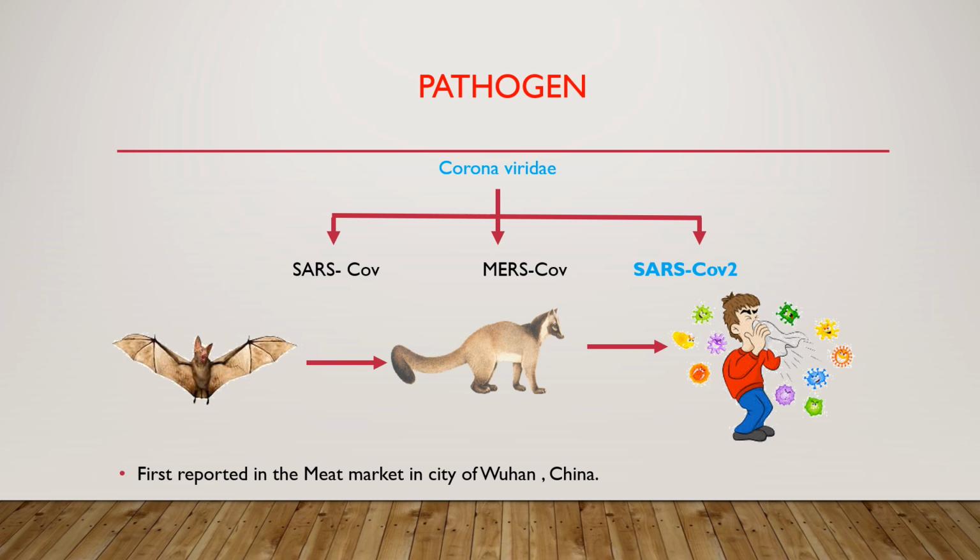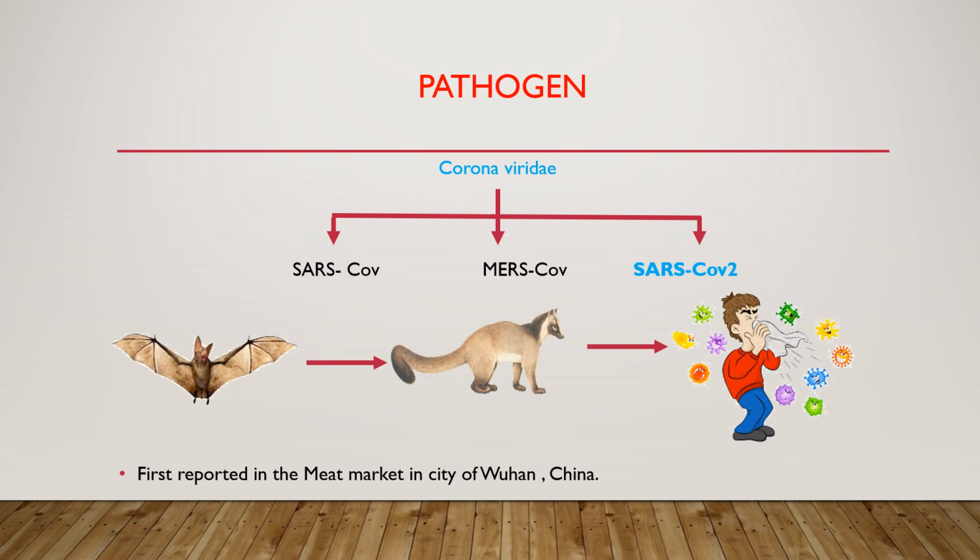This virus belongs to the family Coronaviridae, in which other members are severe acute respiratory syndrome coronavirus and Middle East respiratory syndrome coronavirus. The WHO has given it the name SARS coronavirus 2 because of its similar action to that of SARS coronavirus. The disease caused by it is called Covid-19. Since the outbreak started in the year 2019, the name Covid-19 was given.